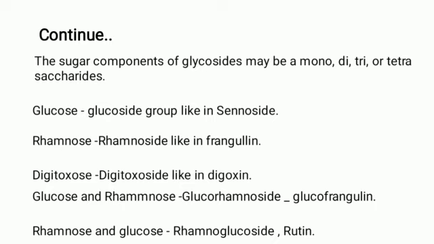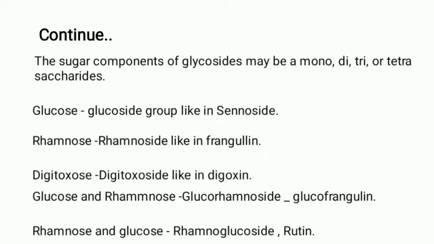Glucosides group, like in sennosides, for example, rhamnosides like in frangulin, digitoxosides like in digitoxin. Glucose and rhamnose, that is glucorhamnosides, are present in glucofrangulin. Rhamnose and glucose, that is a rhamnoglucoside, may be rutin.